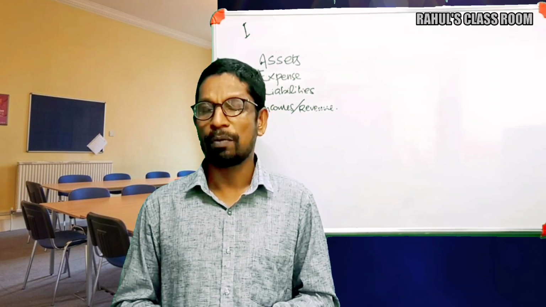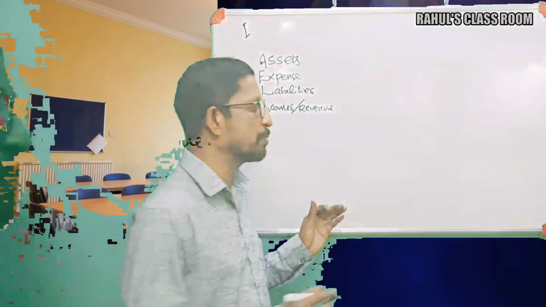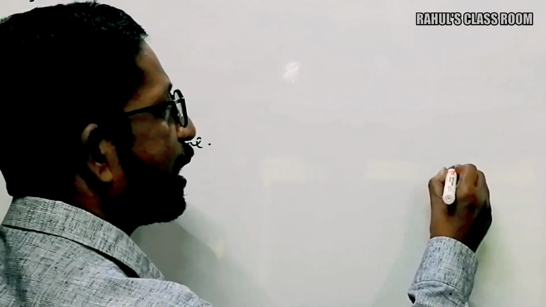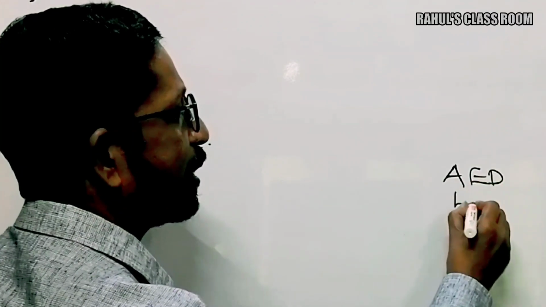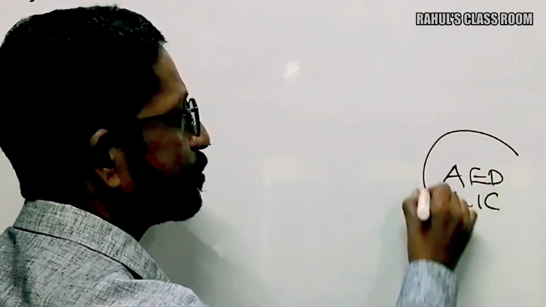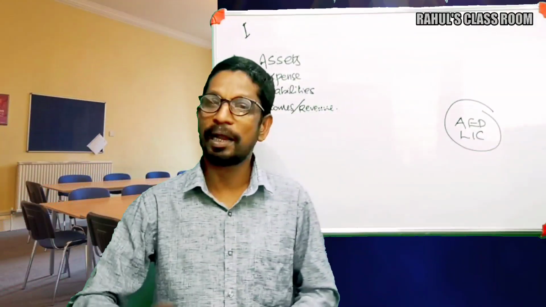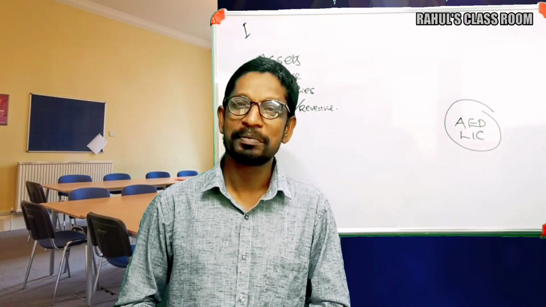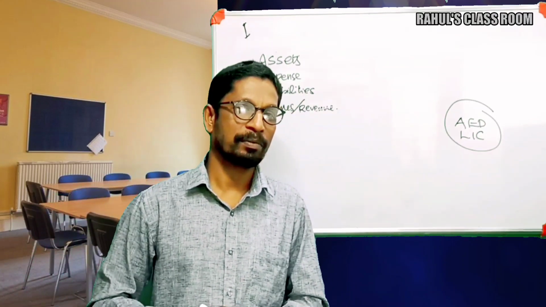Our today's highlight is related to two terms, AED and LIC. AED means Emirati dirhams and LIC means Life Insurance Corporation.